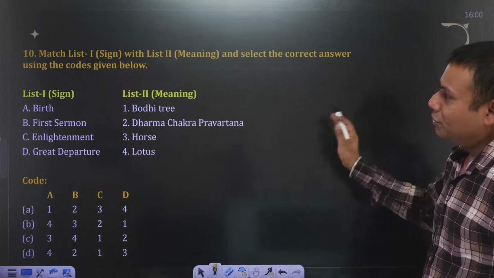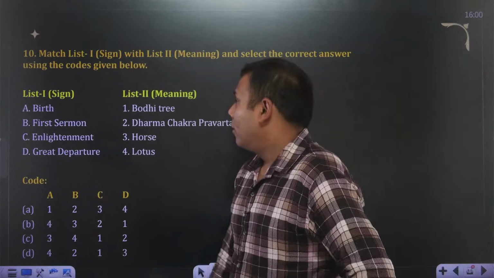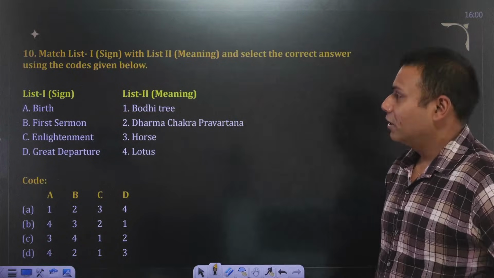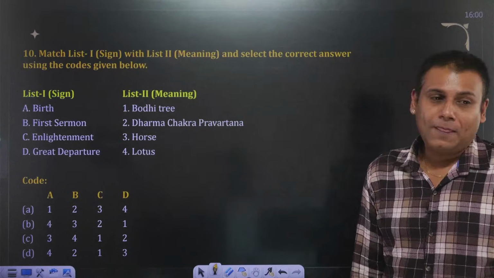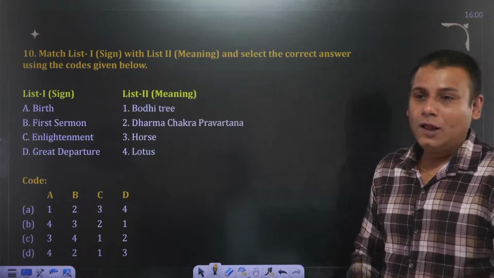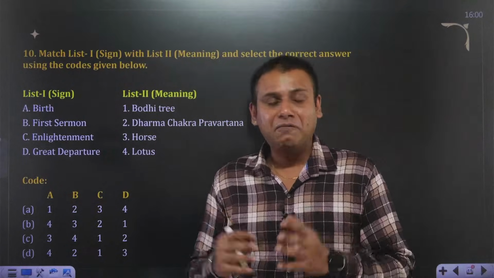Select the correct answer using the code below. Okay. Birth, Bodhi tree, first sermon, Dharma Chakra Parivartan, enlightenment, horse, great departure, lotus. Yes, fast. So this is nothing but symbolic kind of worship.